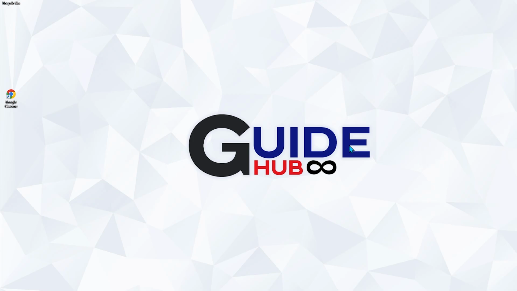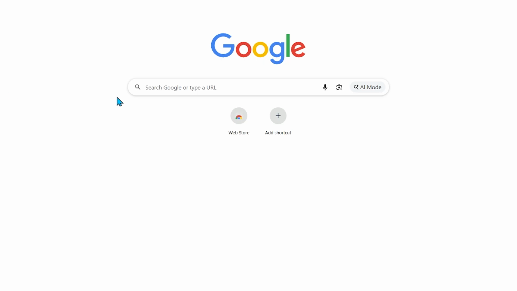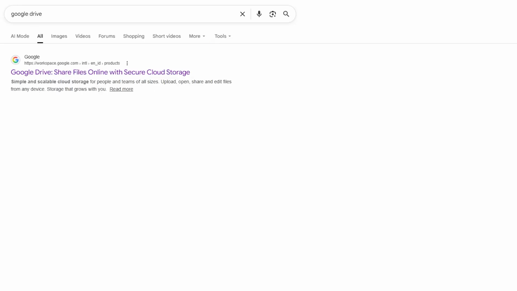To hide the owner in Google Drive, first open your Google Chrome browser on your computer or laptop. Click the search bar at the top of the browser window, type Google Drive, and press Enter on your keyboard to search. From the results page, choose the first official Google Drive link to open the website.